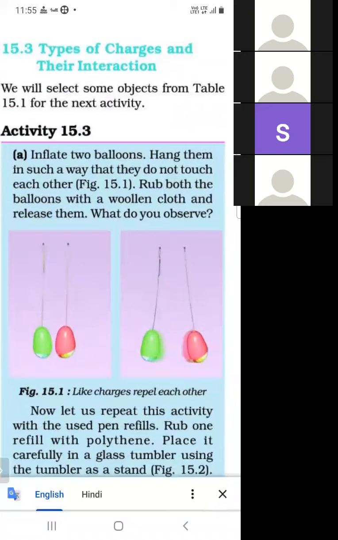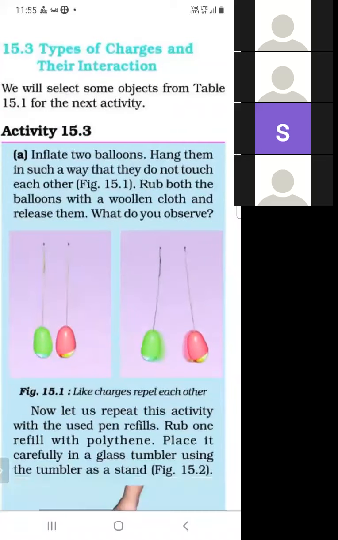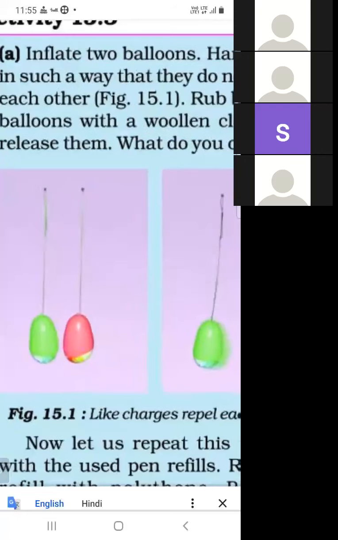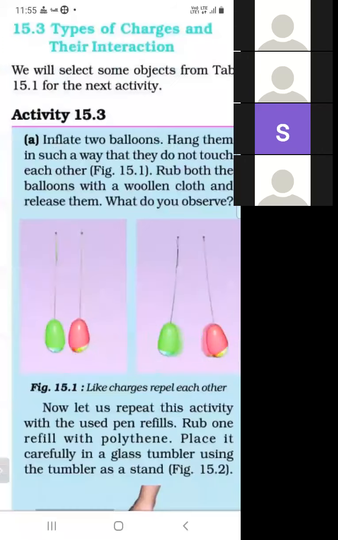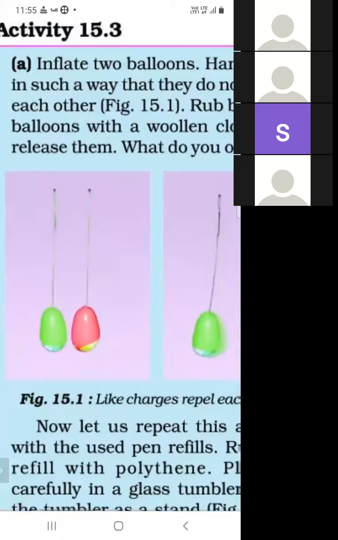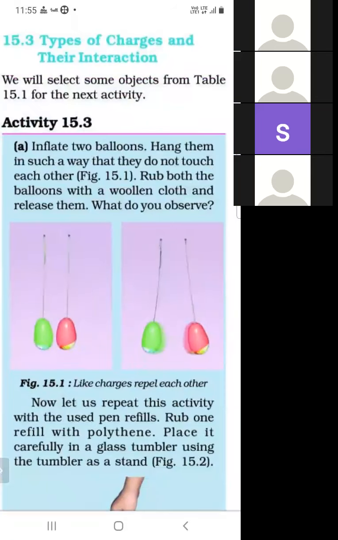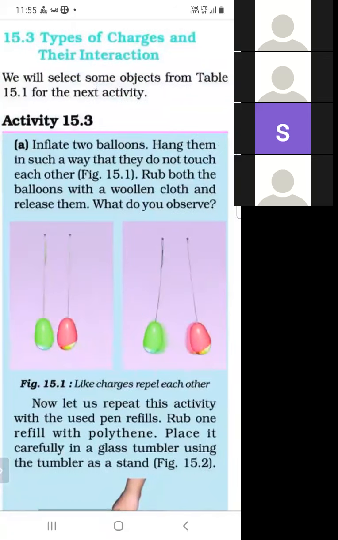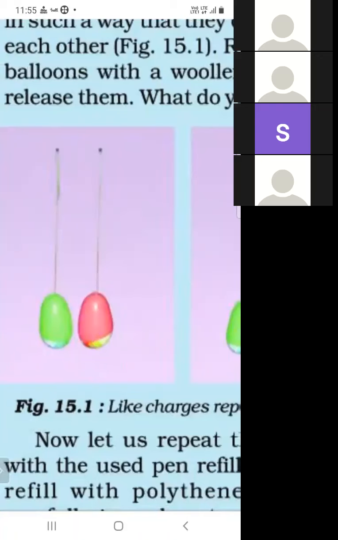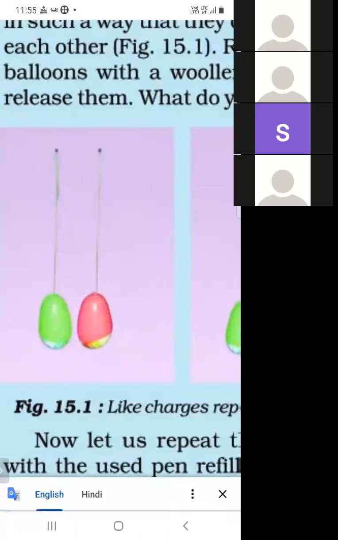Inflate two balloons. We take two balloons as shown in the figure and hang them from the wall such that they do not touch each other.